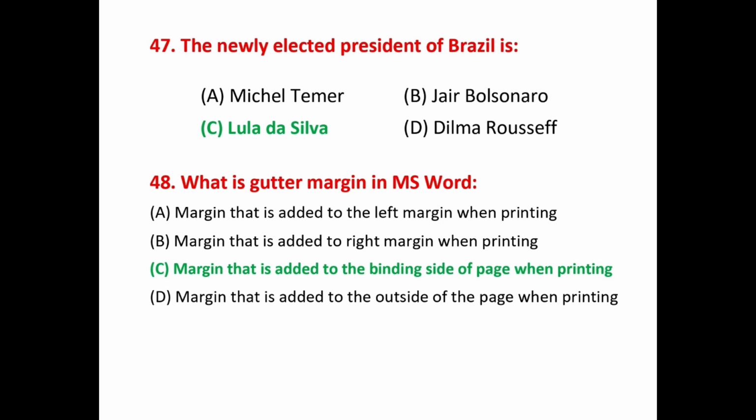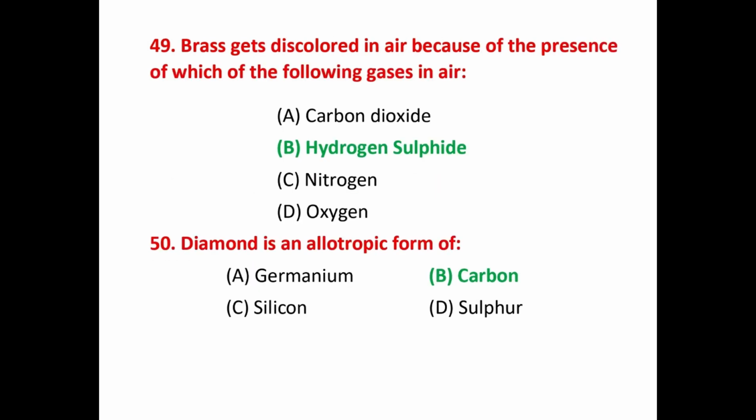Question number 48. What is gutter margin in MS Word? That answer is margin that is added to the binding side of page when printing. Question number 49. Brass gets discolored in air because of the presence of which of the following gases in air? That answer is hydrogen sulfide. Question number 50. Diamond is an allotropic form of? That answer is carbon.